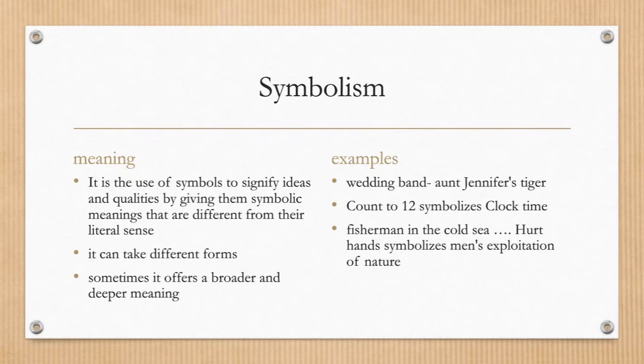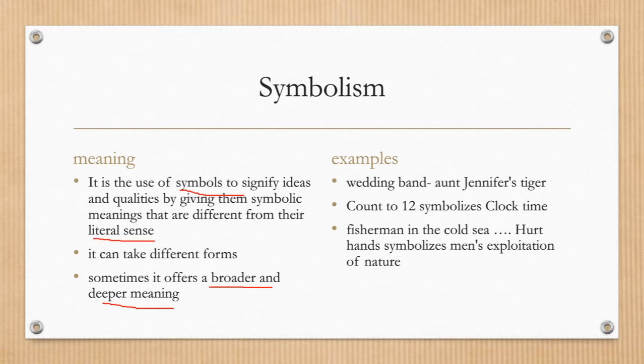Now the next poetic device is symbolism. Basically symbols convey a lot of ideas and qualities which are different from where they have been used literally. It can take different forms and sometimes it offers a broader and deeper meaning to the text. The first example which you can take is from the poem Aunt Jennifer's Tigers: wedding band.